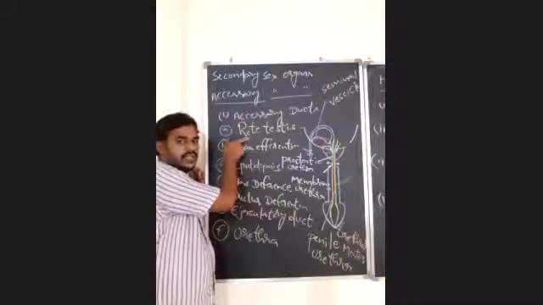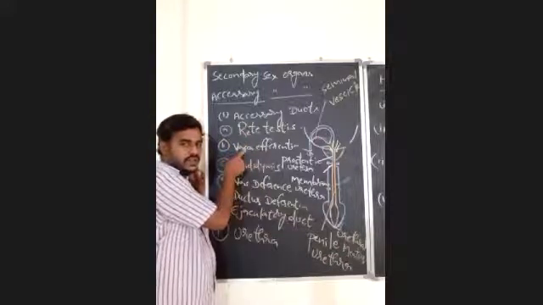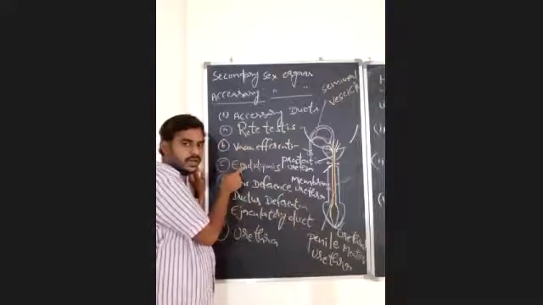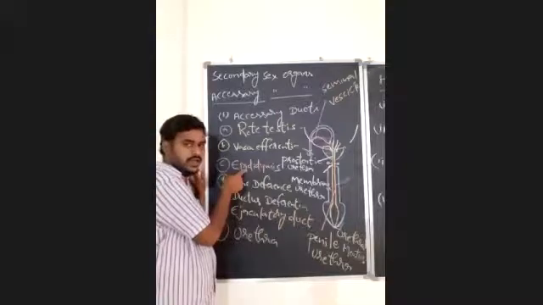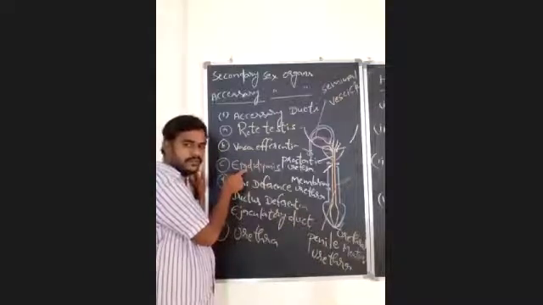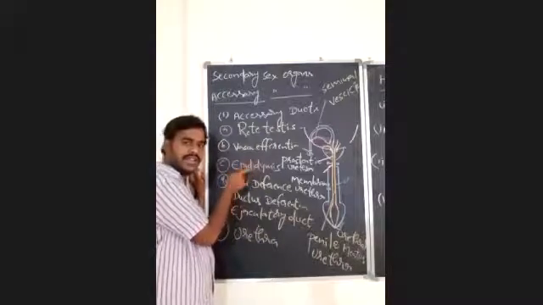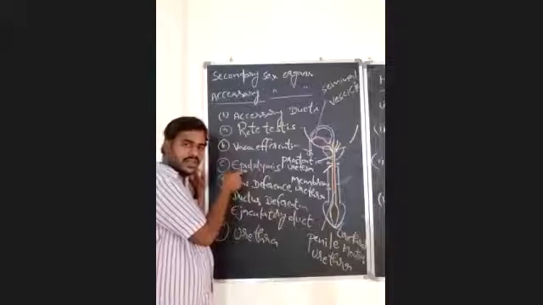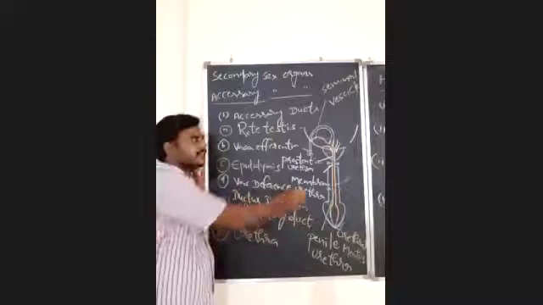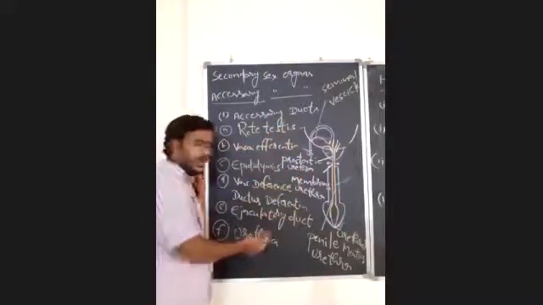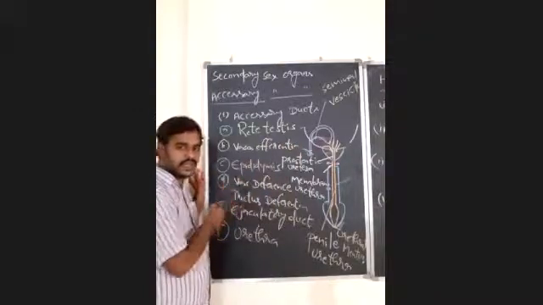Spermatozoa will be received by the rete testis. It will transport spermatozoa to vasa efferentia. Vasa efferentia transports spermatozoa to the epididymis. In the epididymis, spermatozoa can be stored up to around 1 month, during which the immotile spermatozoa will become motile by the action of Caspar proteins. After that, from the epididymis, the spermatozoa will be received by the vas deferens. The vas deferens ascends into the abdominal cavity and fuses with the duct of the seminal vesicle, leading to formation of an ejaculatory duct.